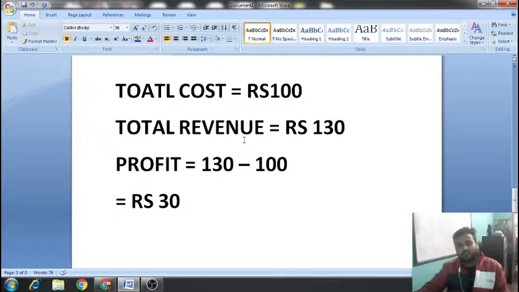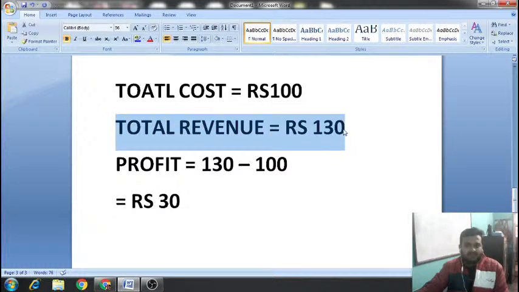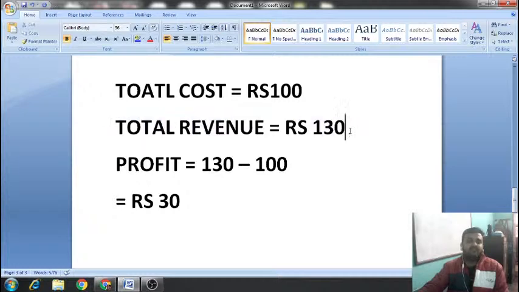Now if I ask you, what is the break even point? See, a point will come when you will start earning from zero. You can never start earning from 1, 2 or 3. You will always start earning from zero.